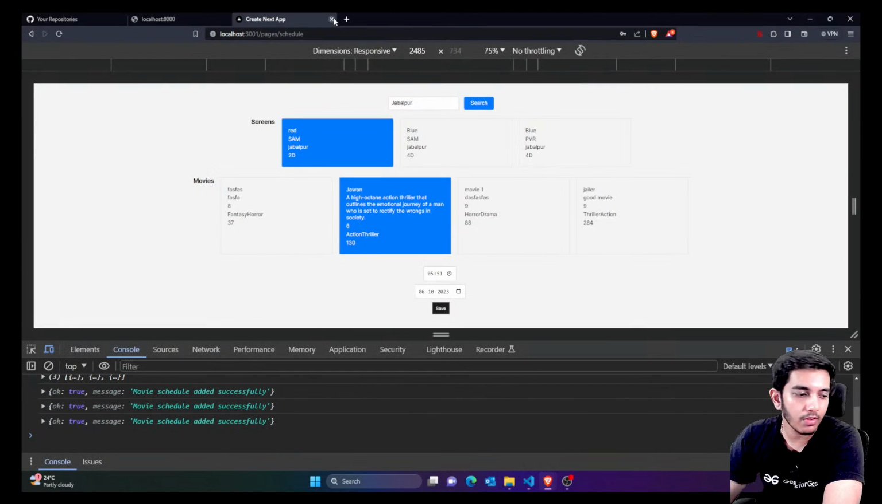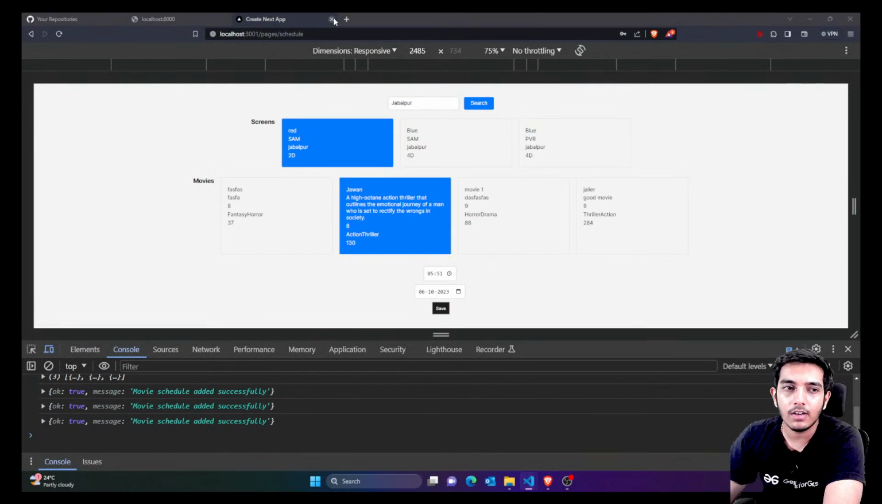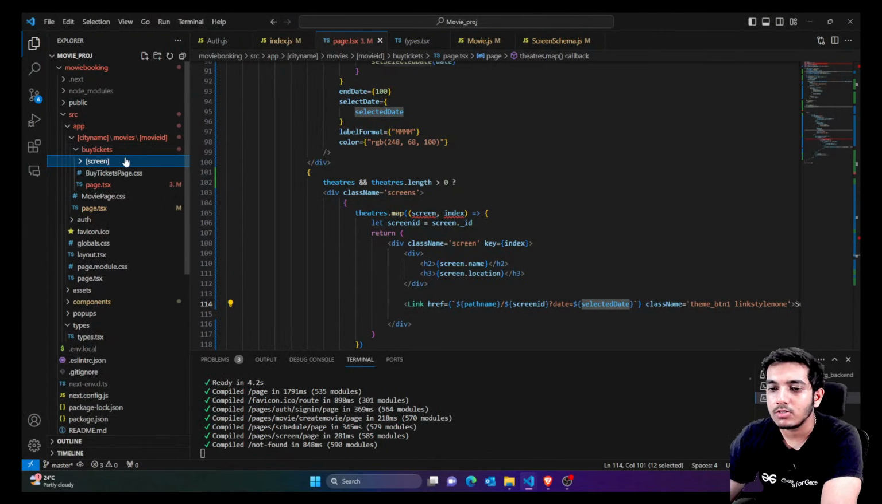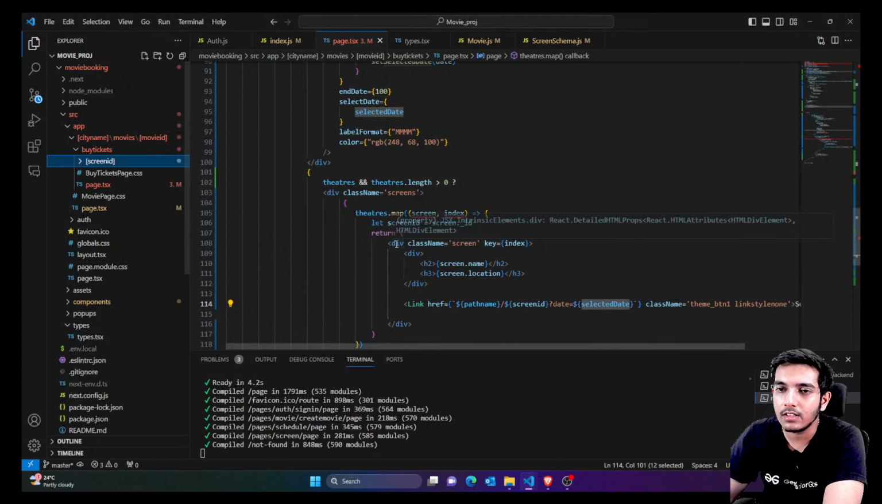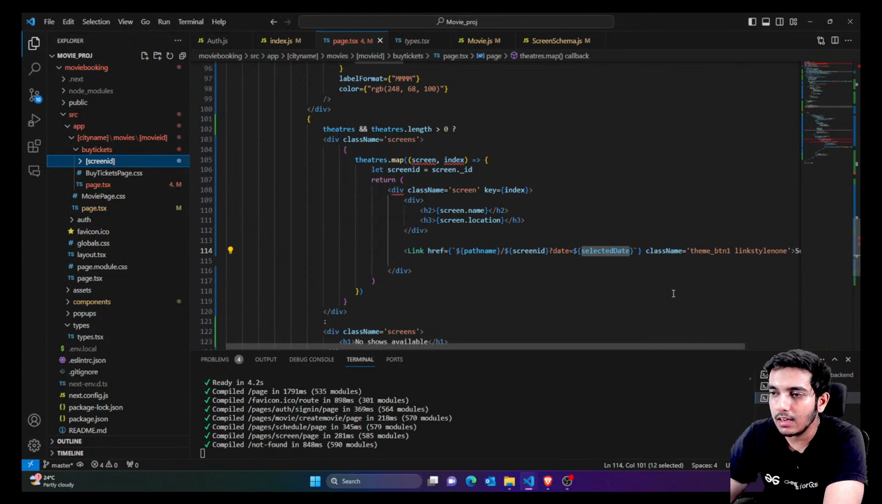Let me first of all close it. Then I'm simply going to give it the name screen ID. I'm closing it because VS Code won't do things automatically, so I might need to do it this way. Now you can see, yes, screen ID, update imports. I'm not really sure what the exact imports are, but yes, screen ID. Instead of screen name, you are just sending the screen ID. That's what we did.